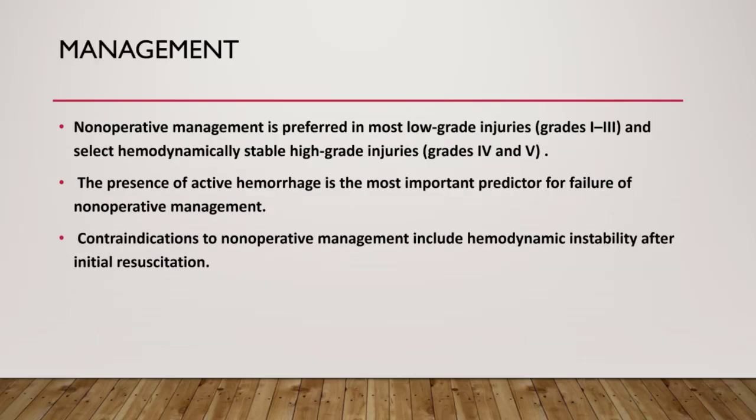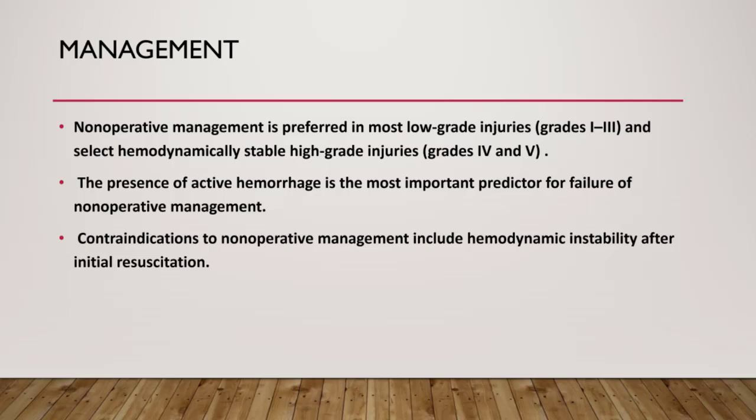For management, non-operative management is preferred in most low-grade injuries from grade 1 to grade 3, and in select hemodynamically stable high-grade injuries, grade 4 or 5. We may report cases of splenic injury, grade 4 or grade 5, and we find the surgeon says no, that's a stable patient and we will not proceed to surgery.